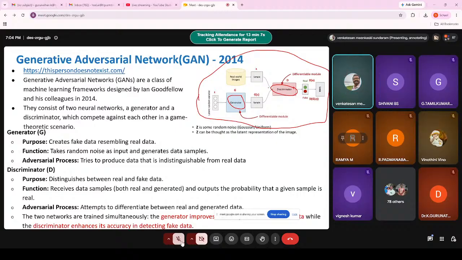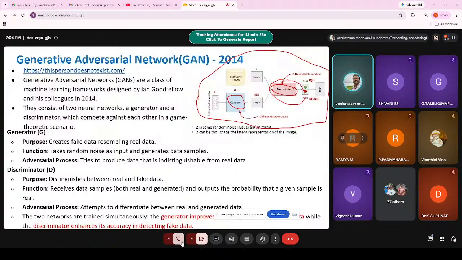With the help of the latent random variable given as the input to your generator, the generator will generate samples which look like the real samples. So Z will be the input and generator G will work on the given input, so the output will be G of Z. Now there is another component called the discriminator.